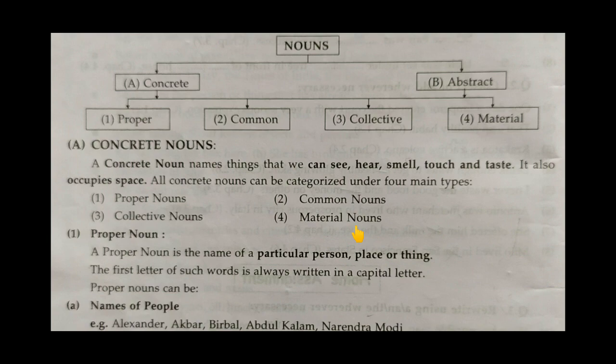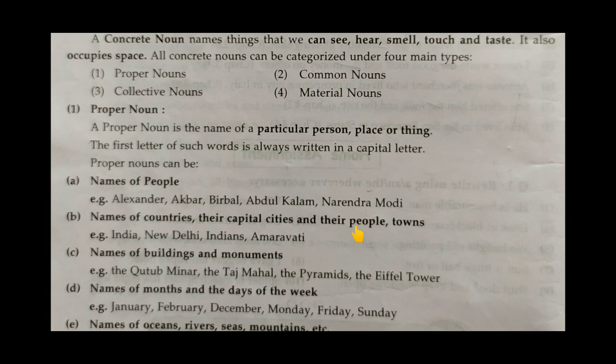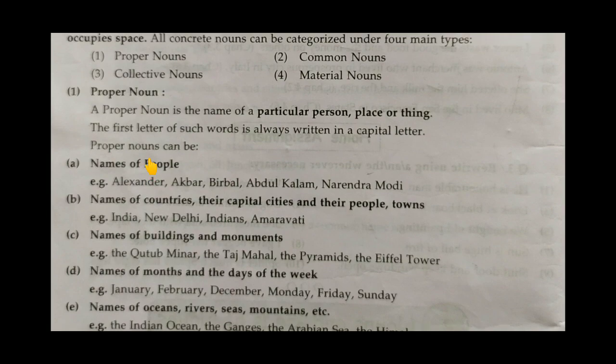So the first is proper noun. So we will now see what is proper noun. A proper noun is the name of a particular person, place, or thing. So proper noun means a particular name of a particular person, or particular place or thing.